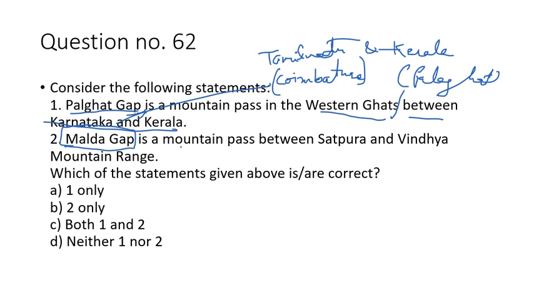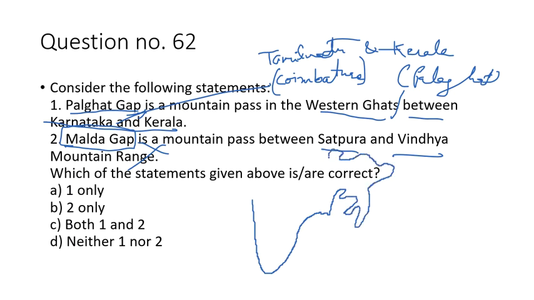Option number 2 is the Malda Gap. Malda Gap is a mountain pass between the Satpura and Vindhyan ranges. This statement is wrong because Malda Gap is a gap formed during the Pleistocene time. Let us say this is the Indian peninsula.